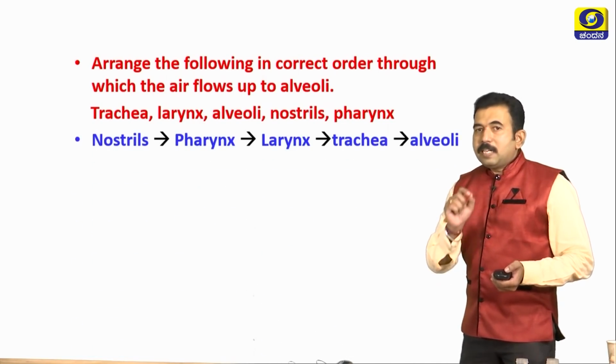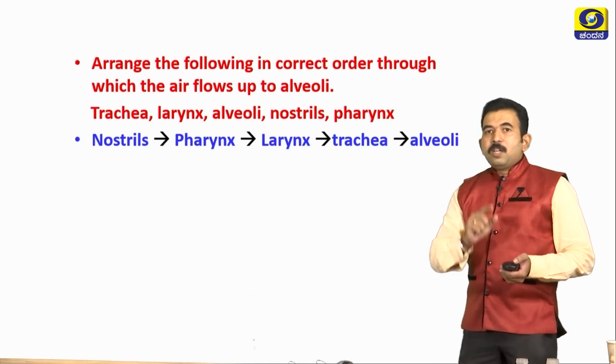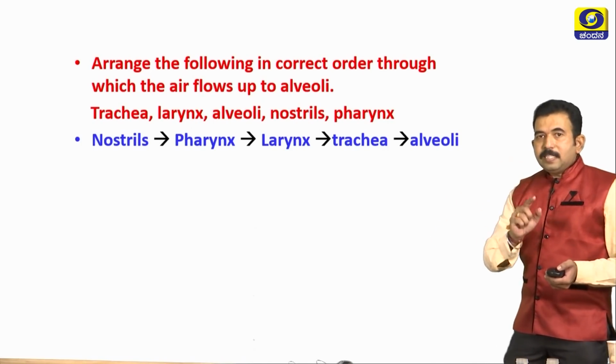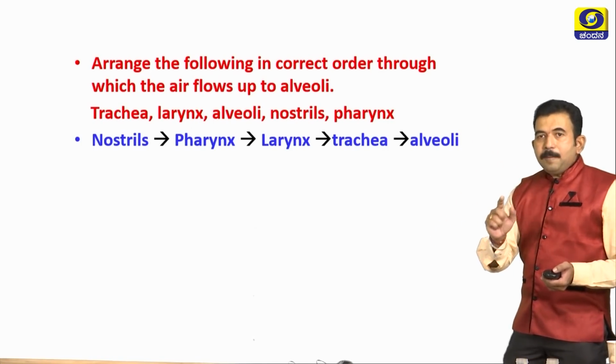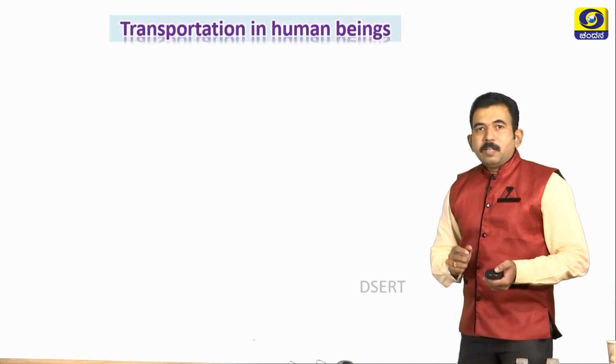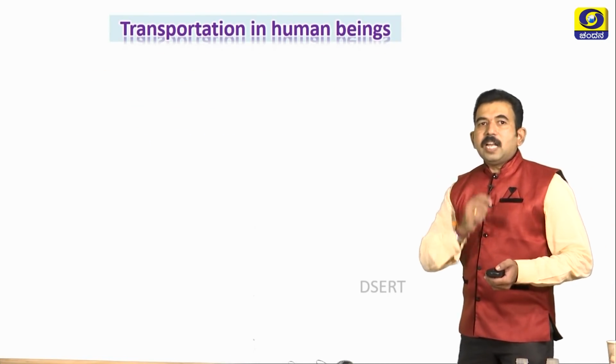You have to label it correctly. Yes, you are right. Nostrils, next pharynx, larynx, trachea, then alveoli. Transportation is also an essential life process.